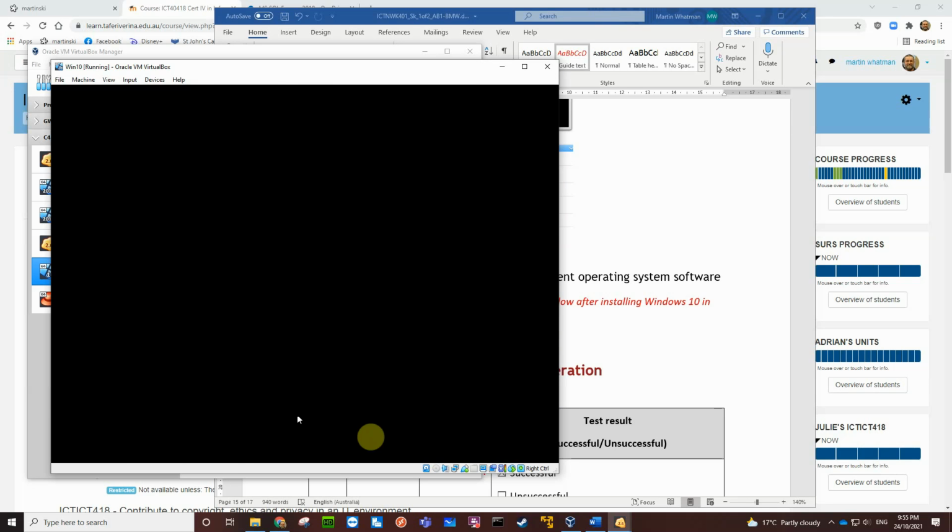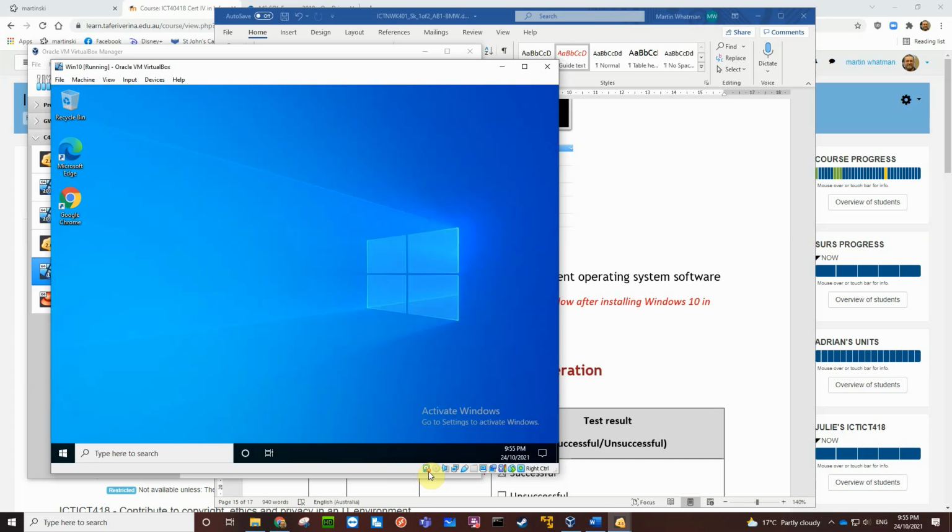The hard drive light is going though, down here. Okay, it finally decided to start.